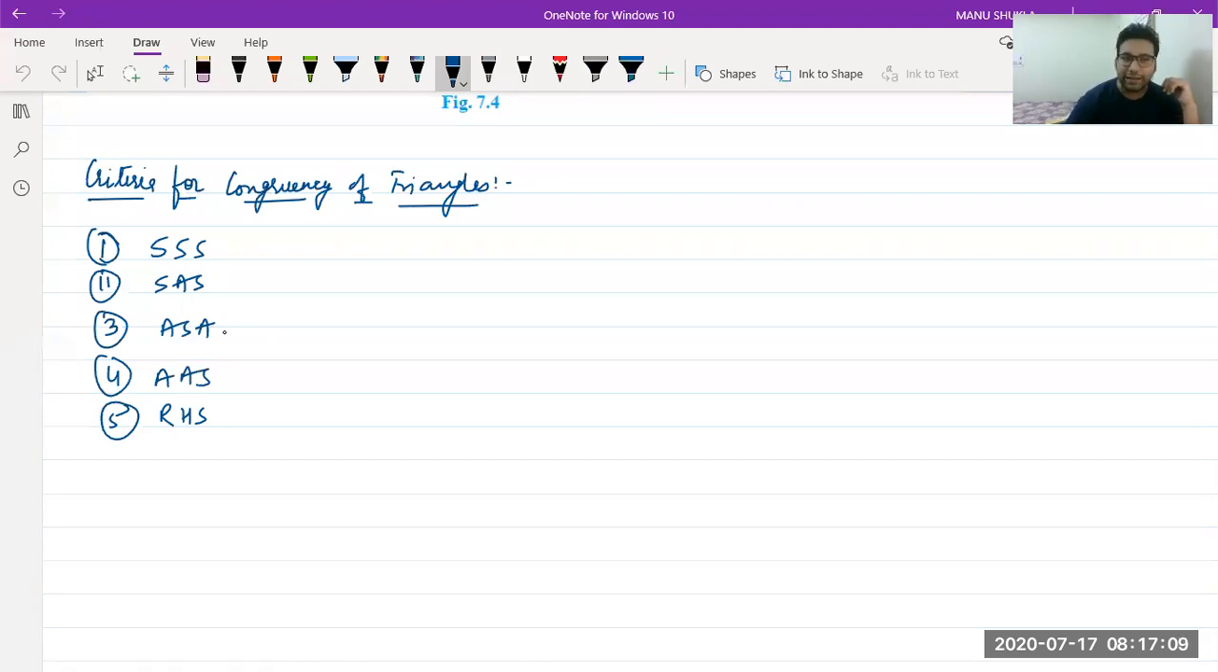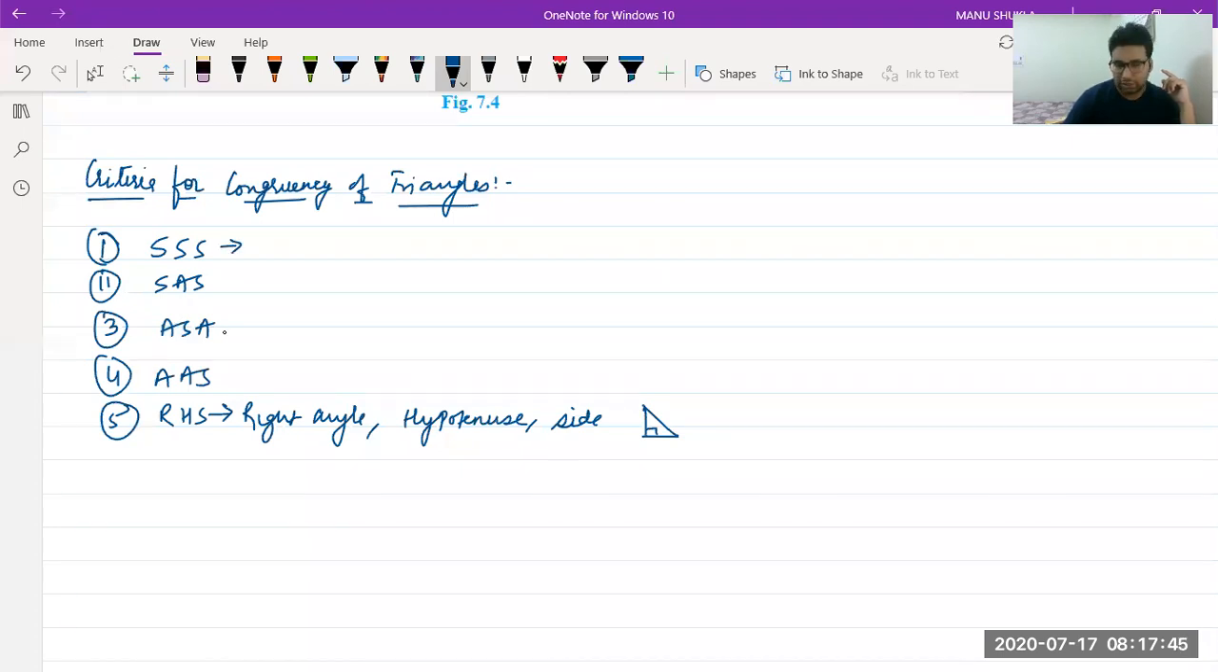It is right angle, hypotenuse, and a side. It is used in the case of right angle triangles. This property is used in the case of right angle triangles where you have to equate one right angle, one hypotenuse, and one side. So those triangles are congruent. Okay. Now is it clear? Those who were saying right hand side. So let's see the full forms.